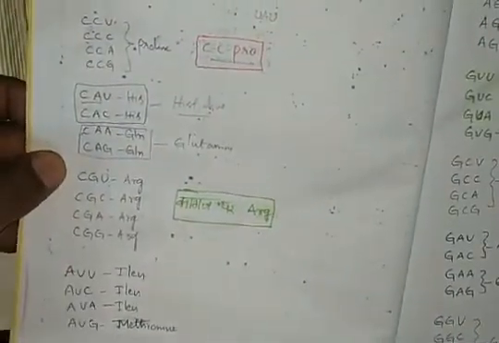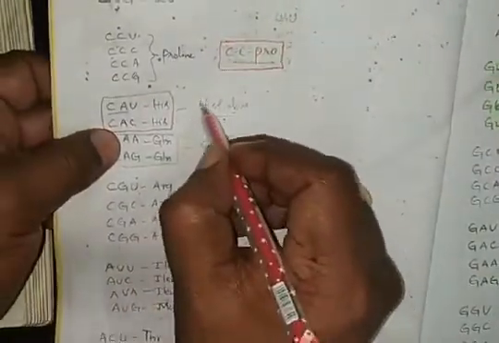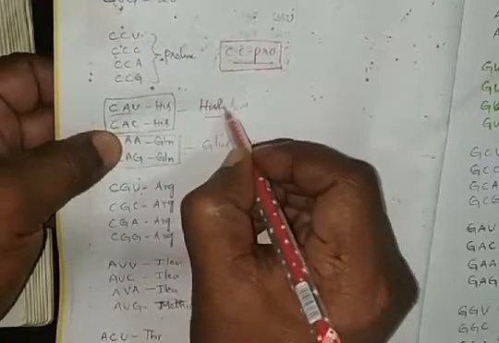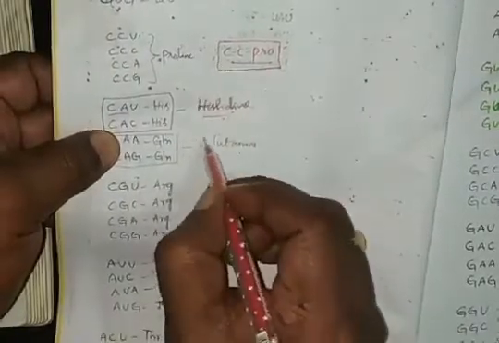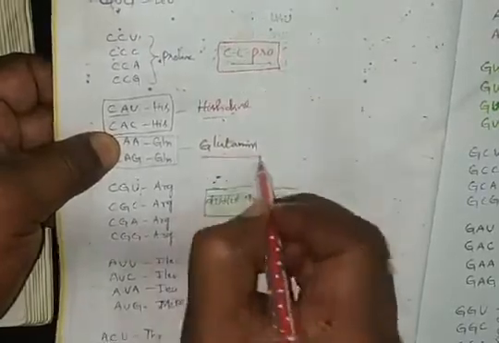CAU, CAC, histidine. This we have to learn by heart. There is no trick for this. Glutamine.